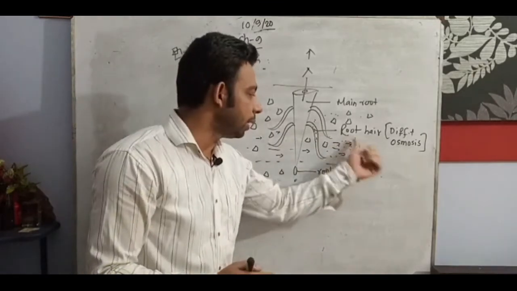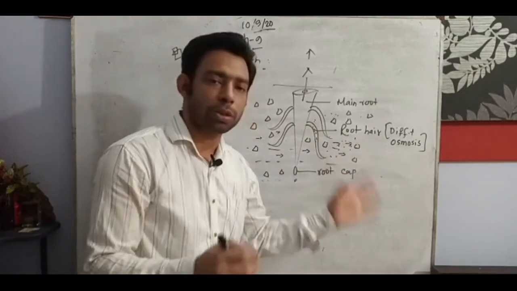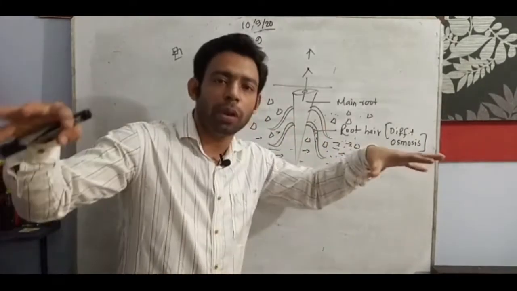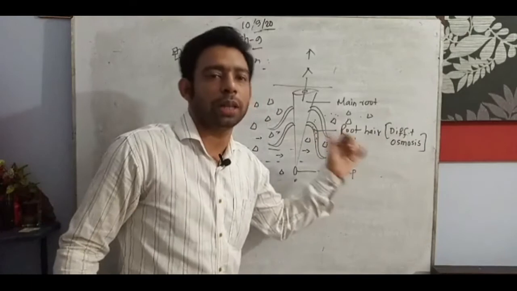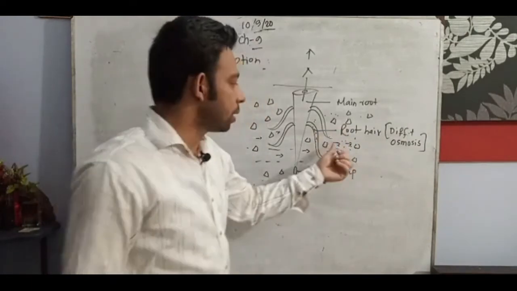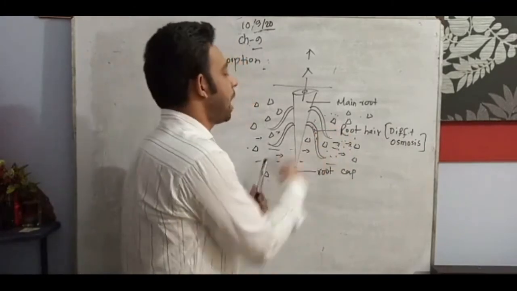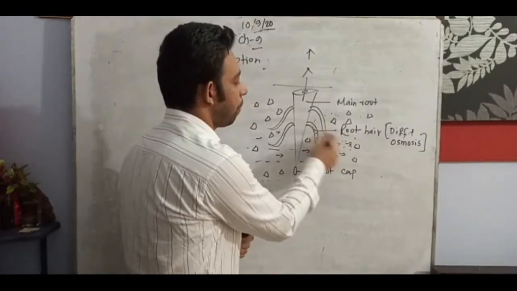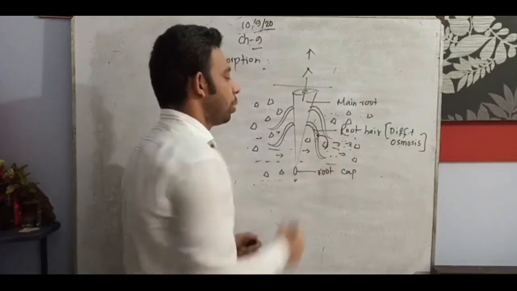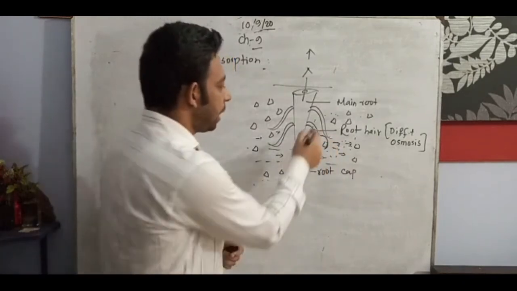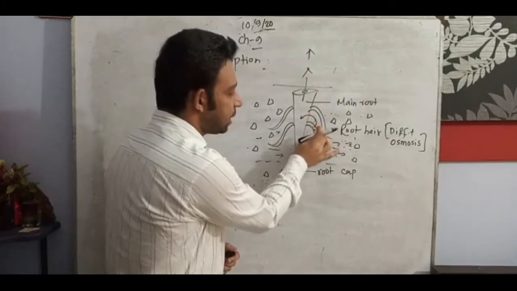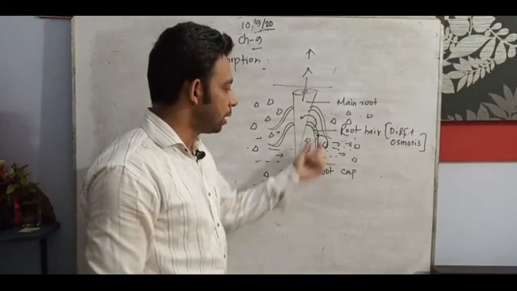So outside, in the soil, the density is comparatively low, since the water molecules, minerals or anything are moving easily. From the lower concentrated area to the comparatively higher concentrated area, movement goes on through osmosis.